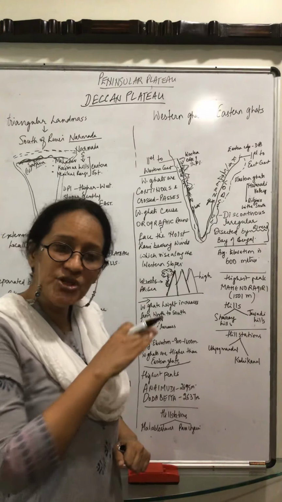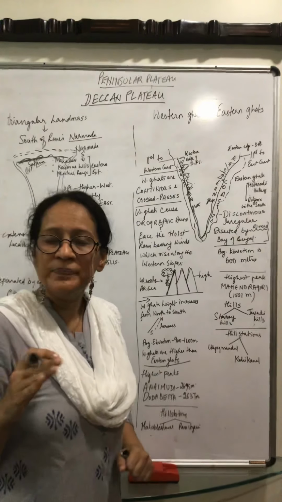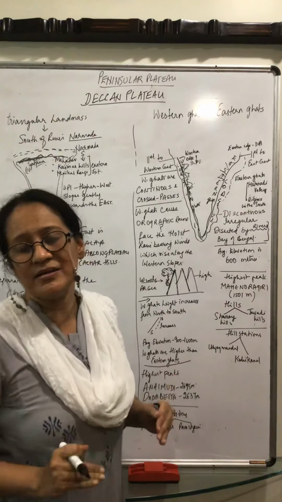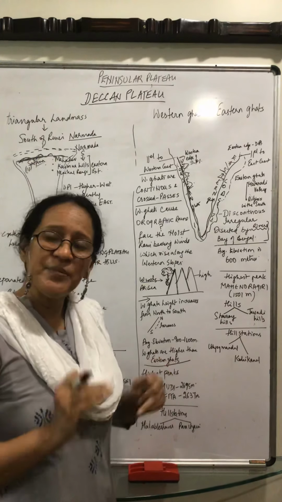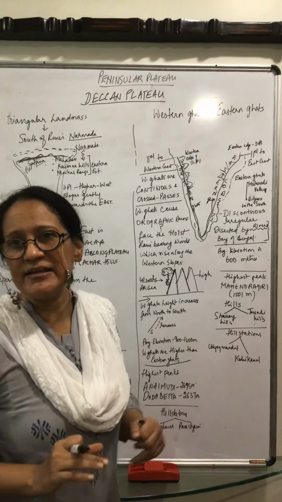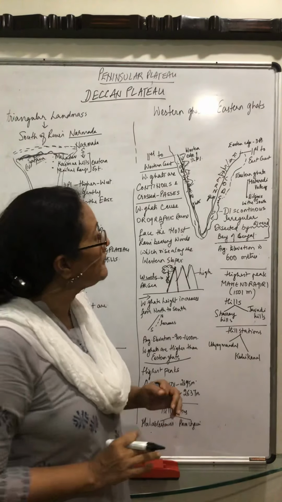That is, they continue in a stretch. There is no break. Now if you want to pass the Western Ghats, what will you do? It can be done only through passes. That is your tunnels and ghats.